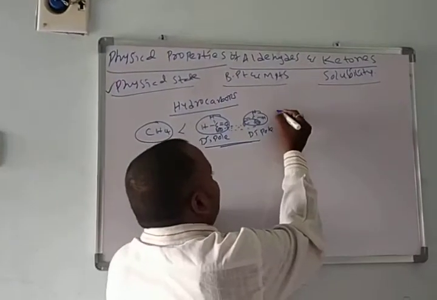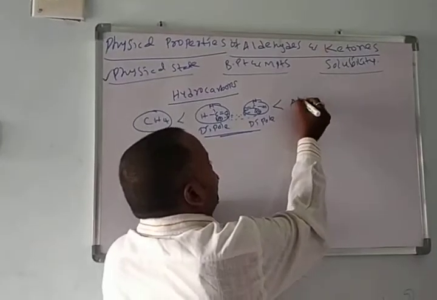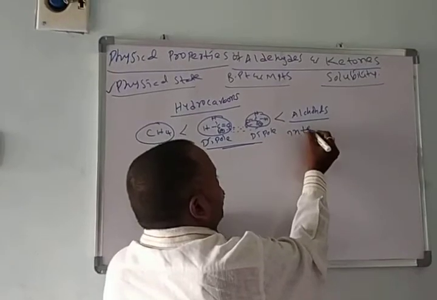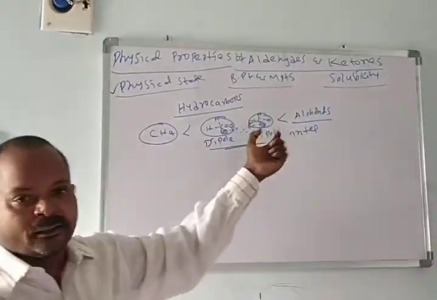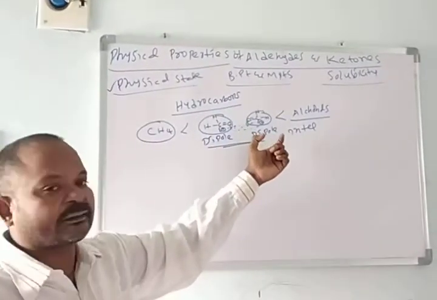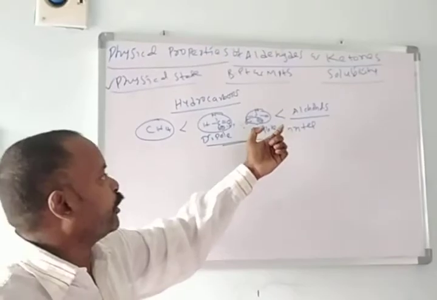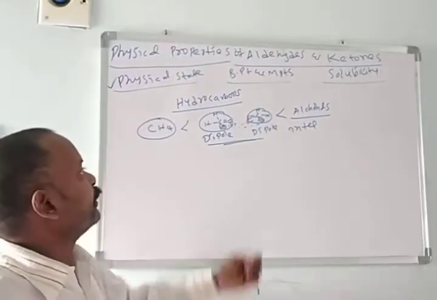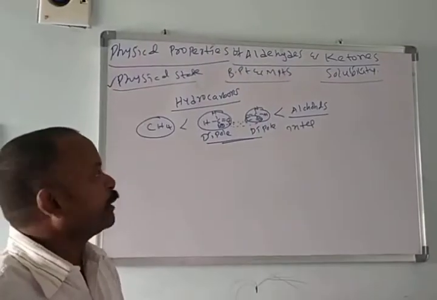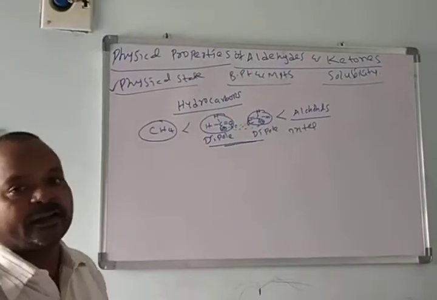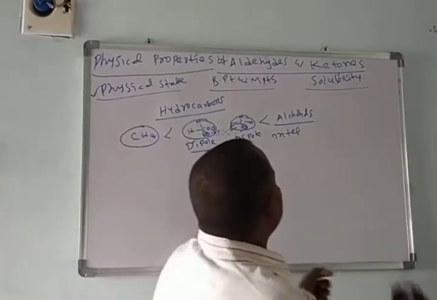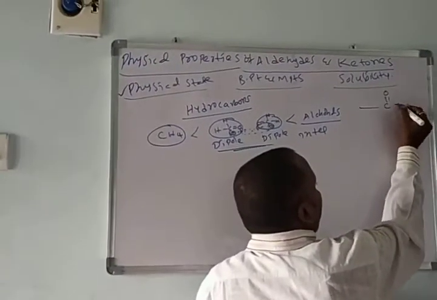Compared with alcohols, alcohols have higher boiling points than aldehydes and ketones due to the intermolecular hydrogen bonding between two alcohol molecules. Intermolecular hydrogen bonding has more strength than the dipole attraction forces. This is about the boiling points and melting points of aldehydes and ketones.